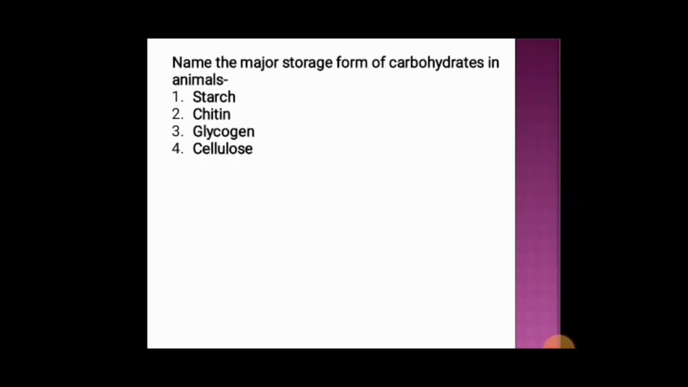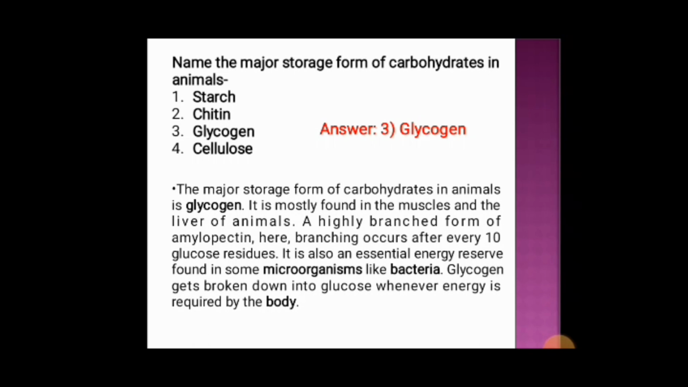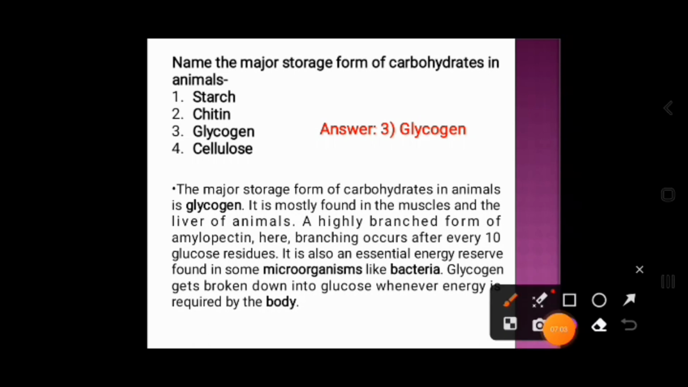The name of the major storage form of carbohydrate in animals is: option 1 starch, option 2 chitin, option 3 glycogen, and option 4 is cellulose. And the correct answer is option 3, glycogen. The major storage form of carbohydrate in animals is glycogen. It is mostly found in the muscle and liver of animals.